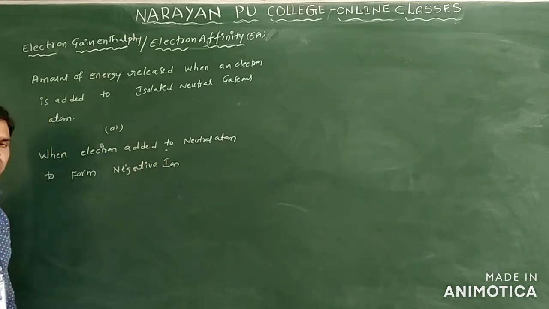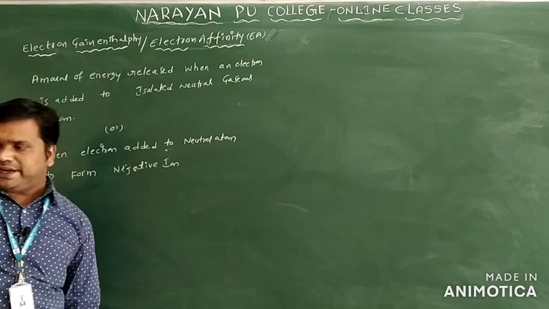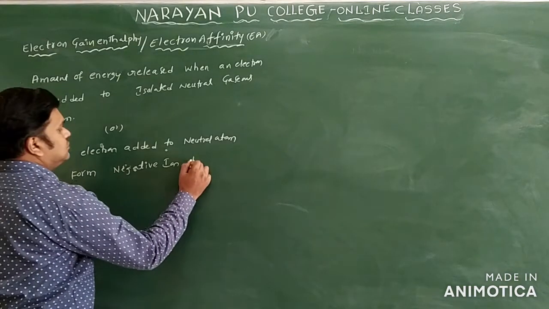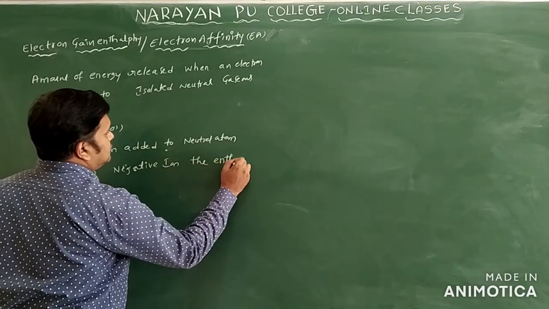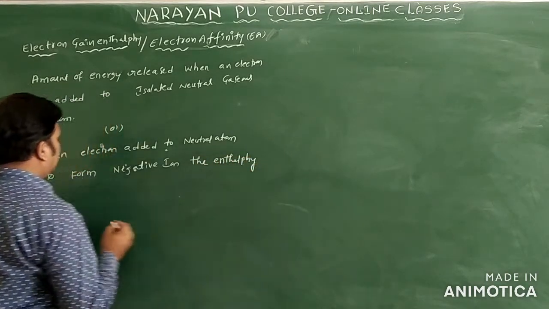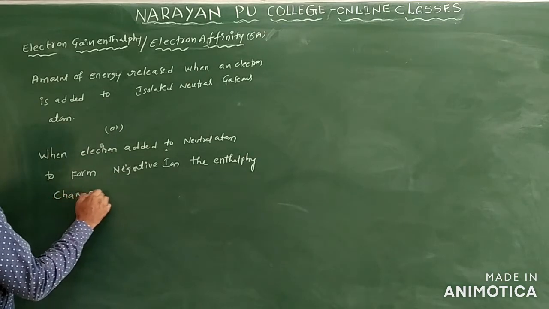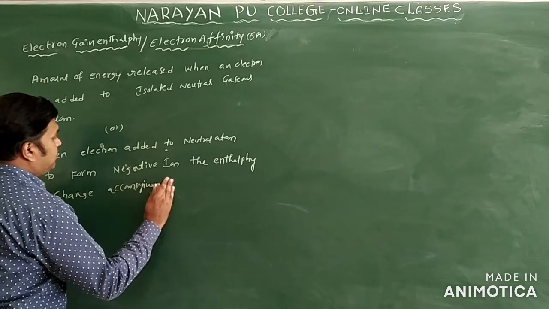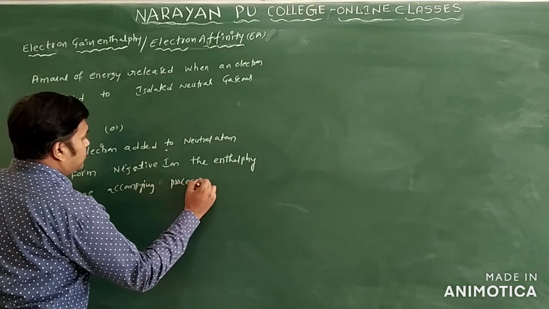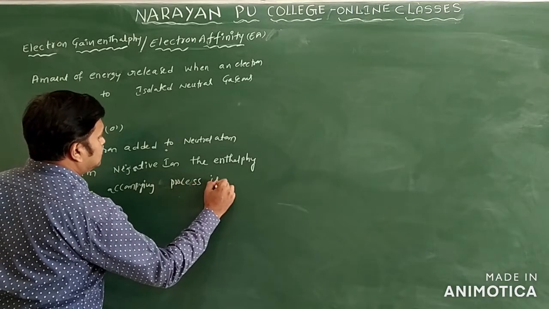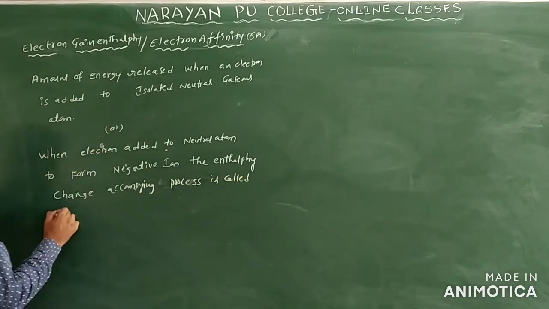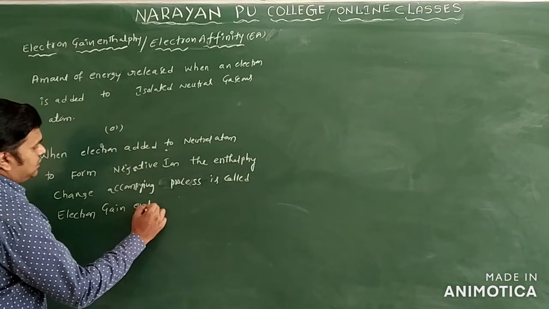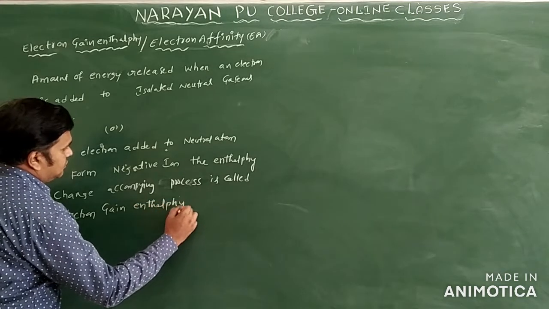Negative ions. When an electron is added to a neutral atom to form a negative ion, the enthalpy change accompanying the process is called electron gain enthalpy.